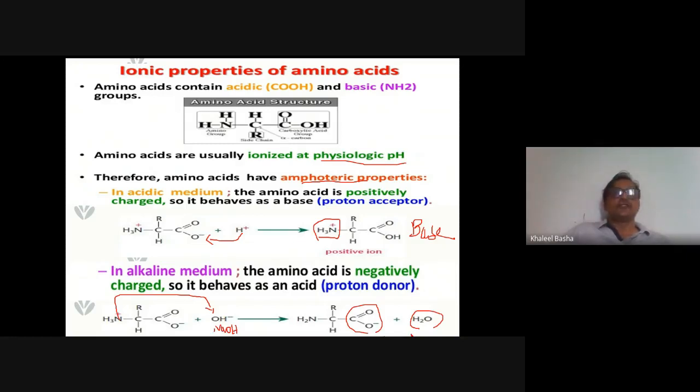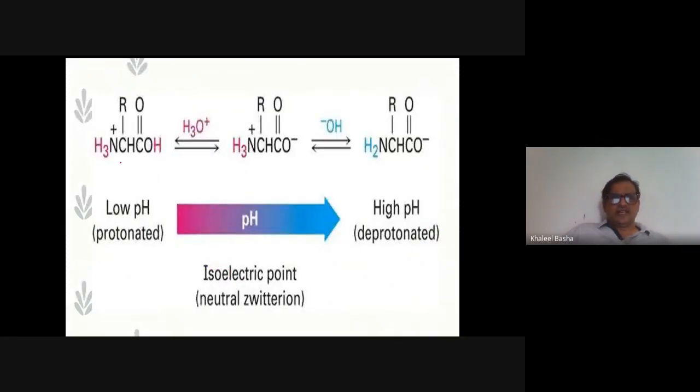That's why it is an amphoteric or ampholyte property of amino acids. So this is the example I showed here. At low pH it is protonated, at high pH it is deprotonated. In between, this molecule contains negative ions and positive ions in equal amounts. That's why this pH is called the isoelectric pH or neutral pH. We will discuss what isoelectric pH and zwitterion are.